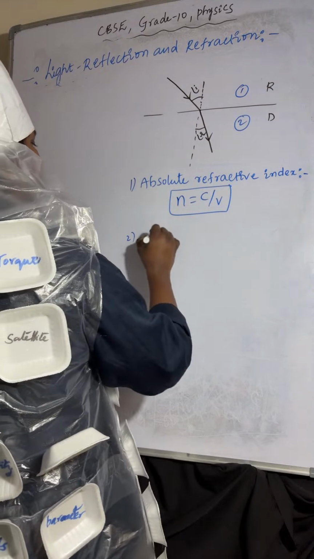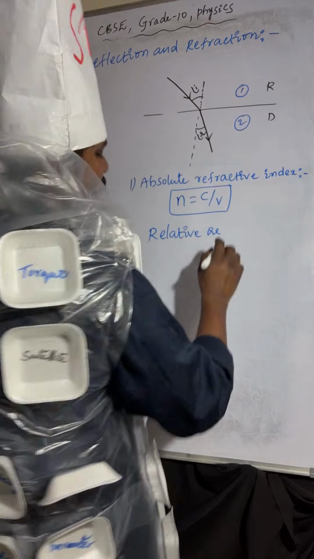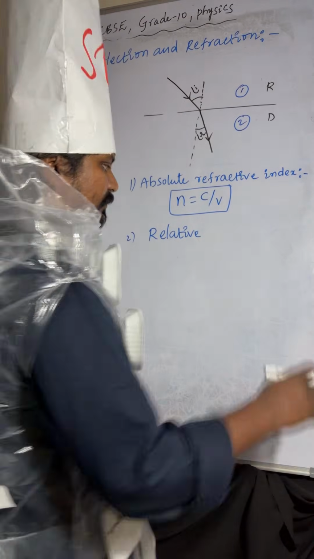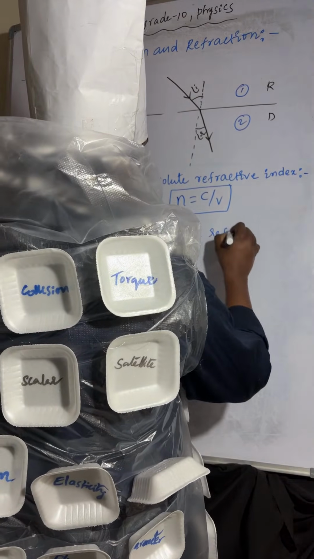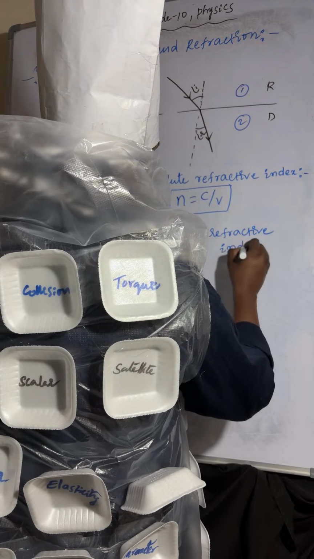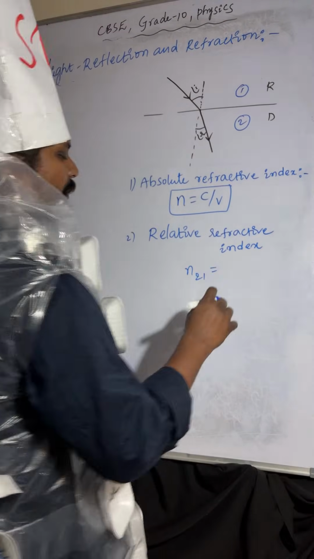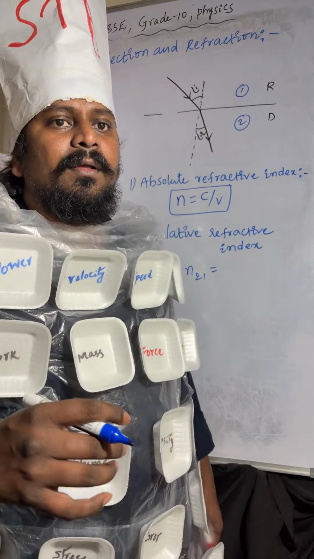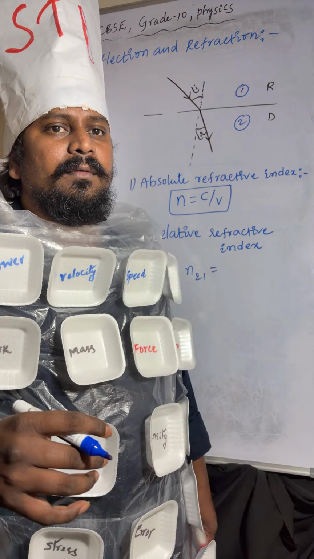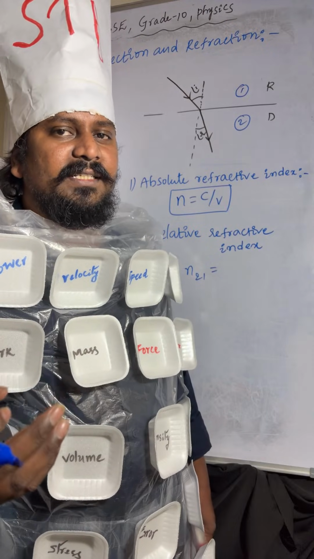So relative refractive index, speed of light in medium 1 and medium 2.